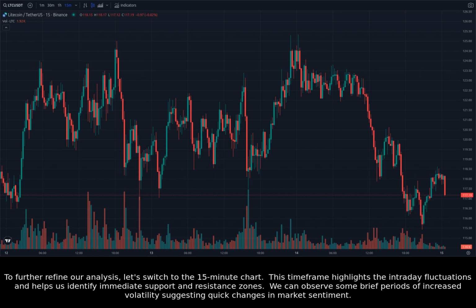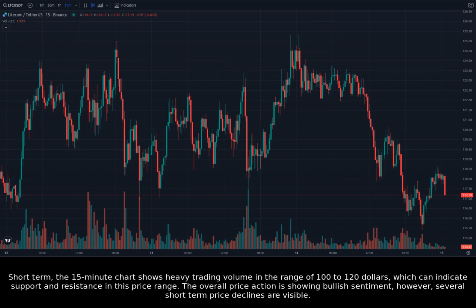To further refine our analysis, let's switch to the 15-minute chart. This time frame highlights the intraday fluctuations and helps us identify immediate support and resistance zones. We can observe some brief periods of increased volatility suggesting quick changes in market sentiment.